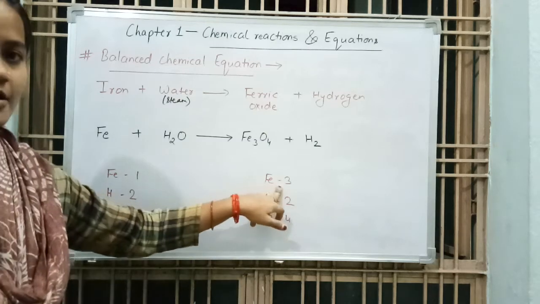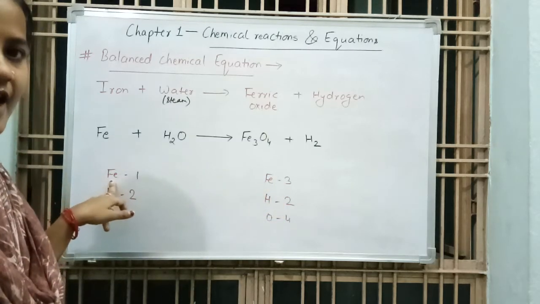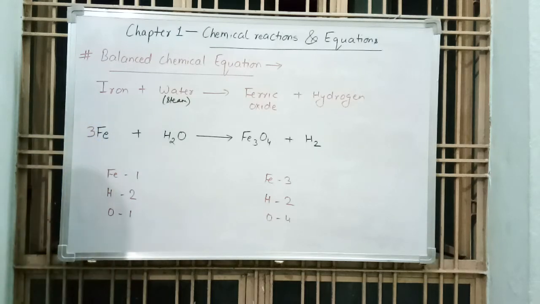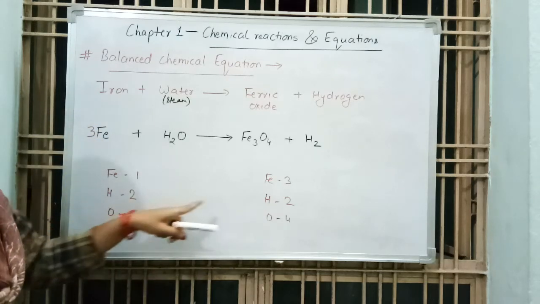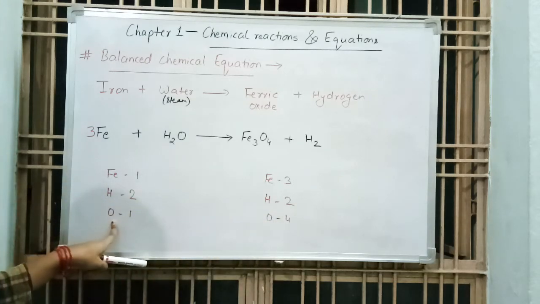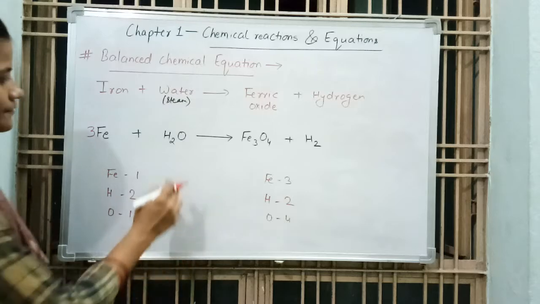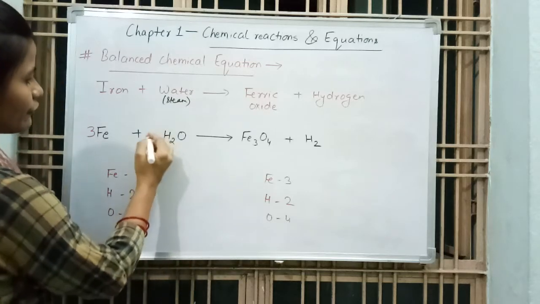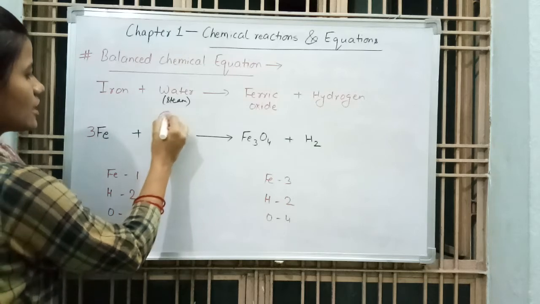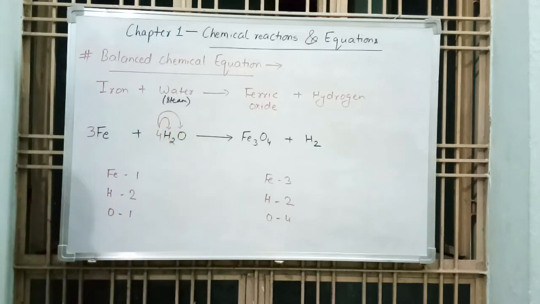There are 3 iron atoms, so we have to balance iron first. Put 3 here. Now we have to balance oxygen atoms. There are 4 oxygen atoms. Here there is only 1 oxygen atom, so we put 4 here to balance oxygen. This 4 is for hydrogen also and also for oxygen.